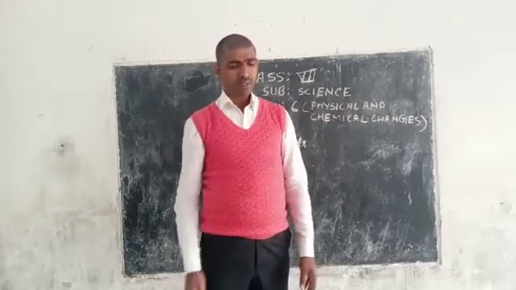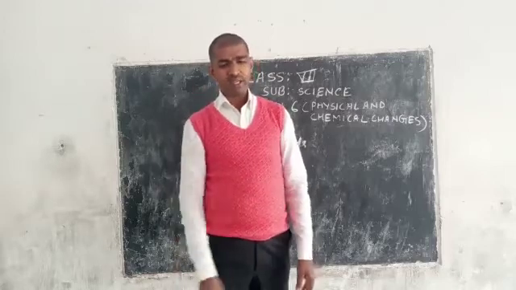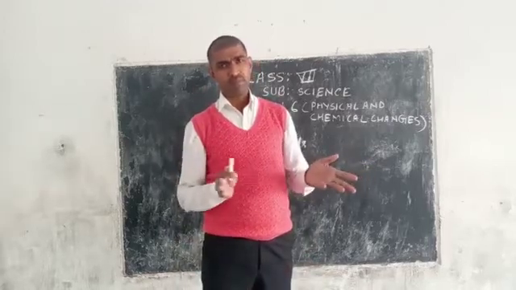Elements combine in different ways to form everything.